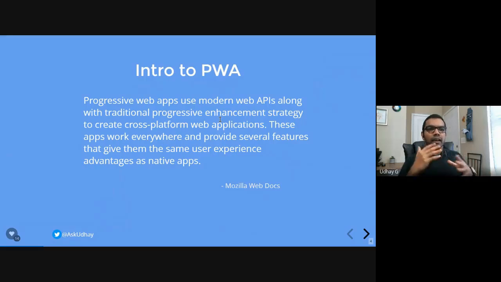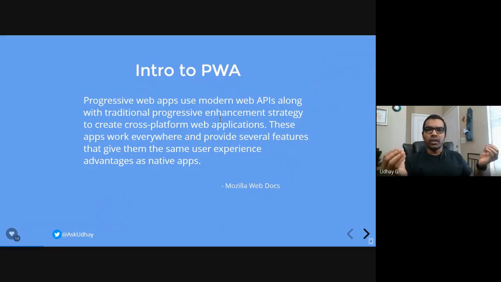And what is that progressive enhancement strategy? What that deals with is you are going to develop a web application and you are going to release your version of the web application sprint by sprint, or once in 3 months or 6 months. However you are going to release that, you are going to progressively develop your web application, and it's going to be deployed in a server, and it's going to be accessed from a browser at the end of the day.